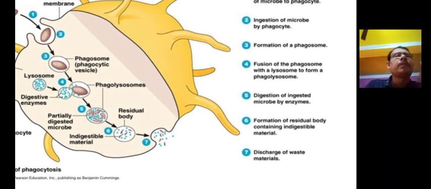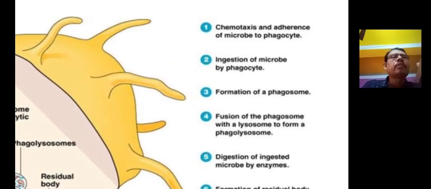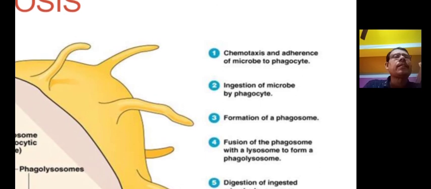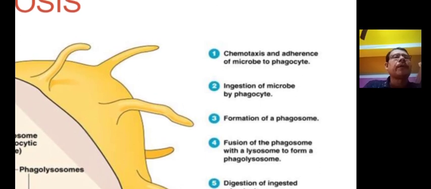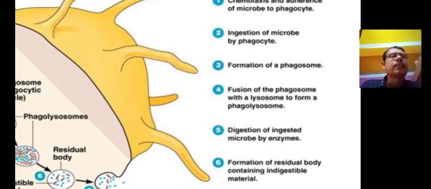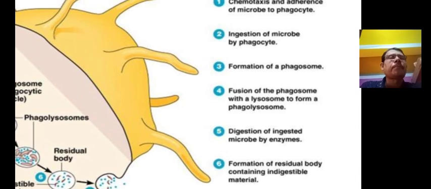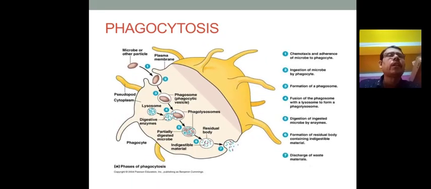The steps are chemotaxis, ingestion of the microbe by the phagocyte, formation of the phagosome, fusion of the phagosome with the lysosome, and digestion of the ingested microbes. This is called phagocytosis.